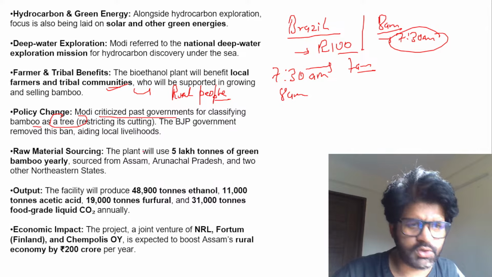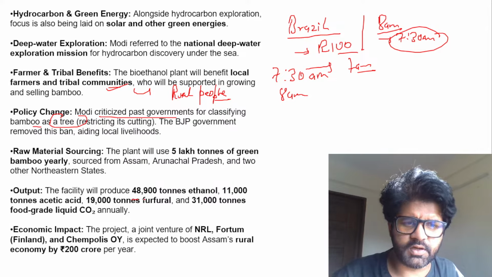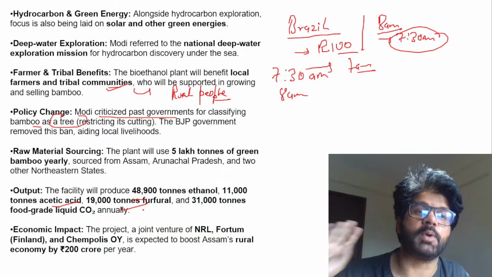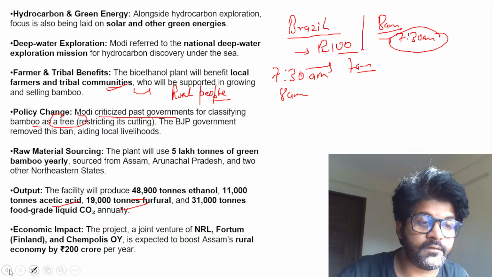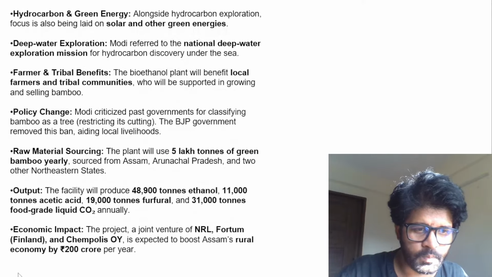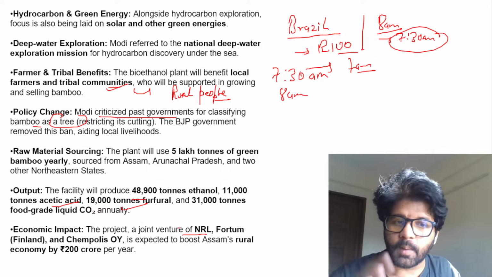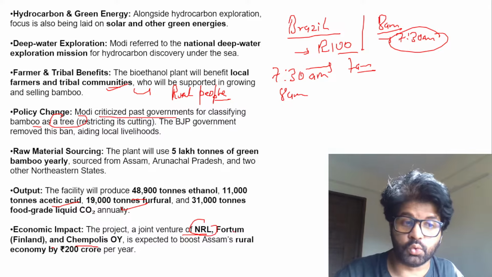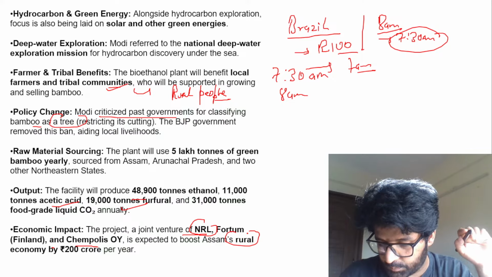So, raw material sourcing, you can read all these things. Output, the facility will produce ethanol, acetic acid, and many other things in this particular facility, which is India's first facility converting bamboo to ethanol. So, remember these facts. Economic impact, there are different companies involved: NRL, Fortum, Chempolis, and it will boost the rural economy of Assam by 200 crore per year.